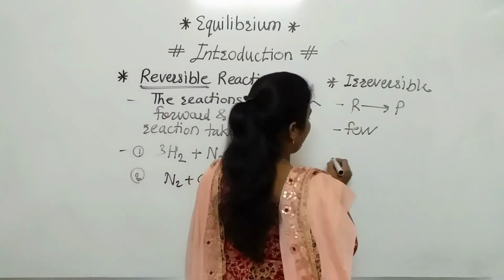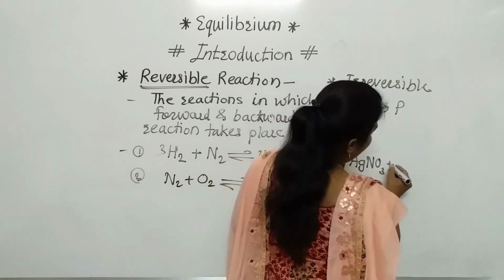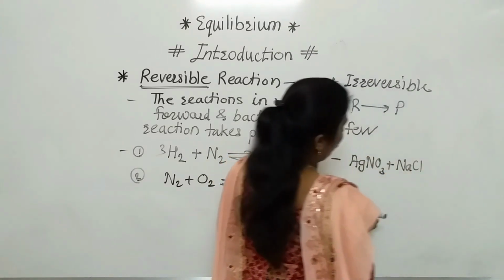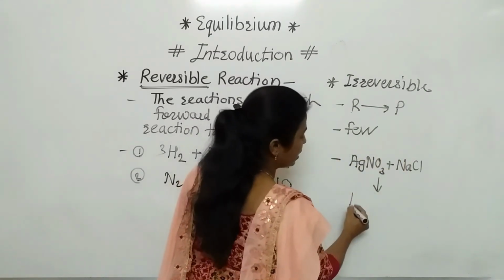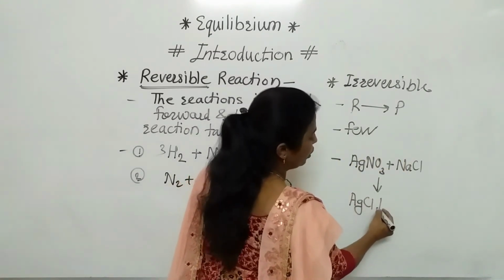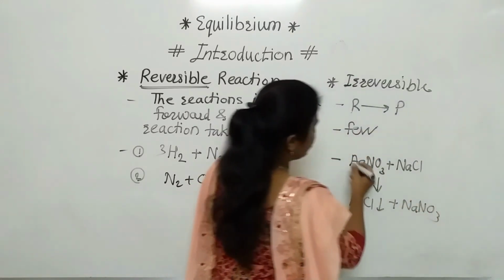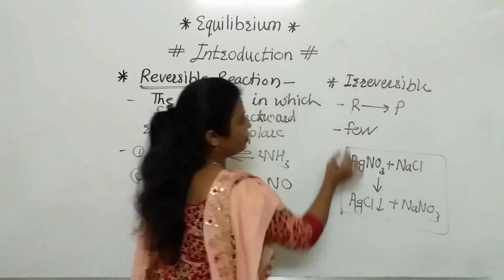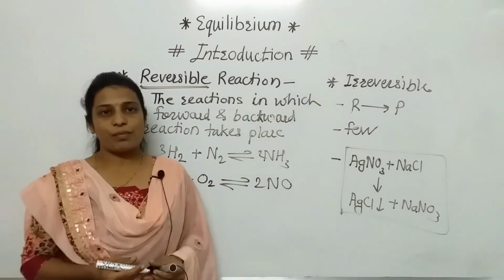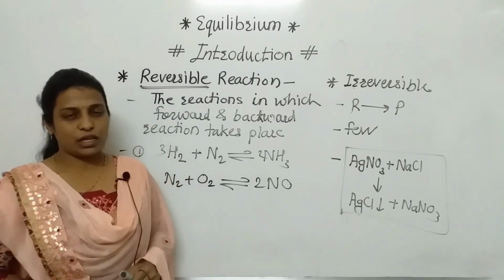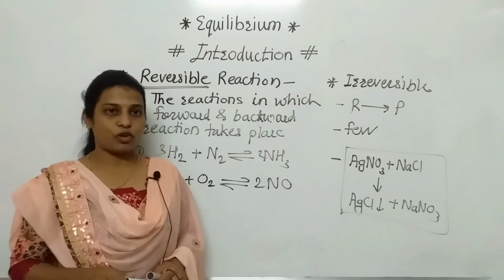Clear to everyone? For example, silver nitrate plus salt-containing water. When we add the silver nitrate, we get a white precipitate of silver chloride, and the side product is sodium nitrate. This is one example of the irreversible reaction. In this way, we have completed the introductory part of equilibrium. In the next lecture, we will start with each and every concept of this topic.